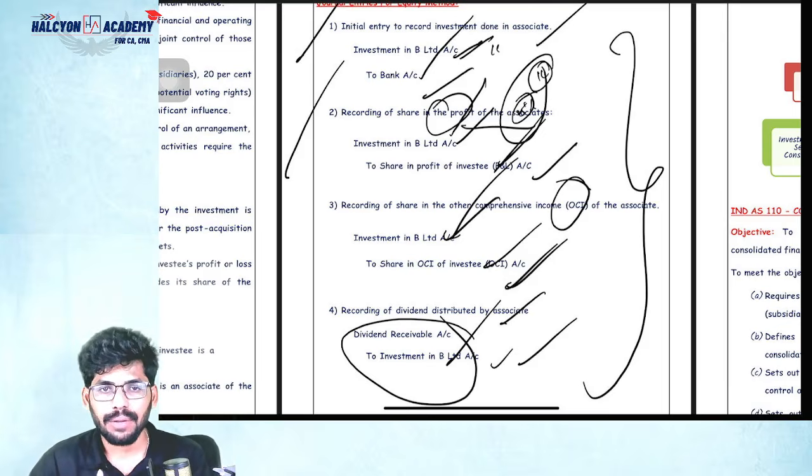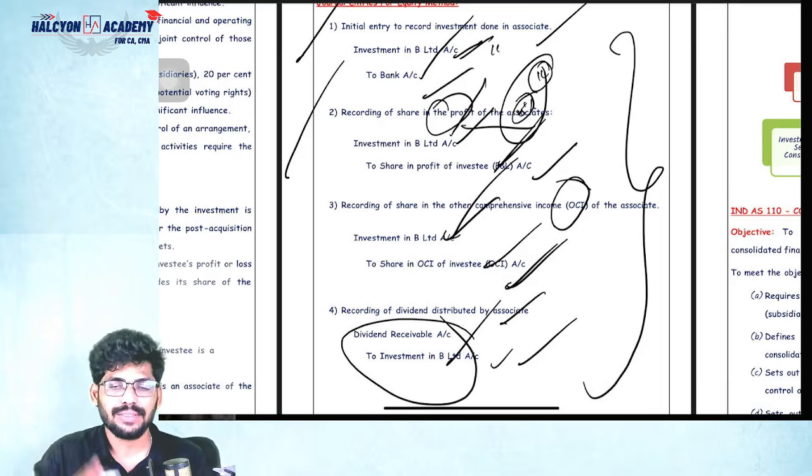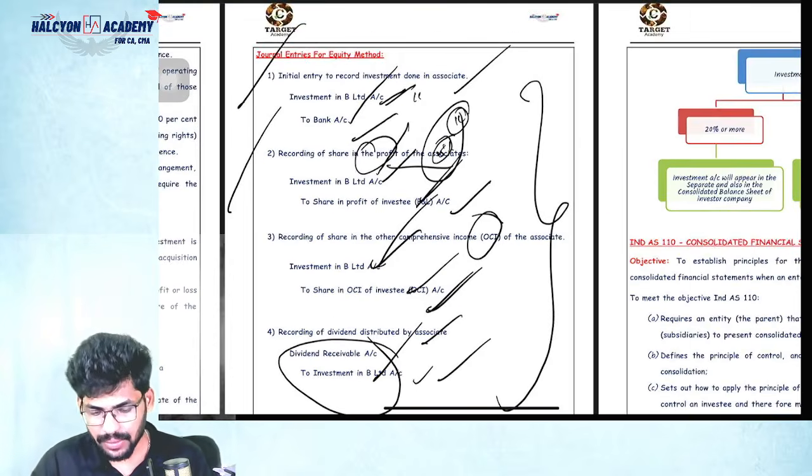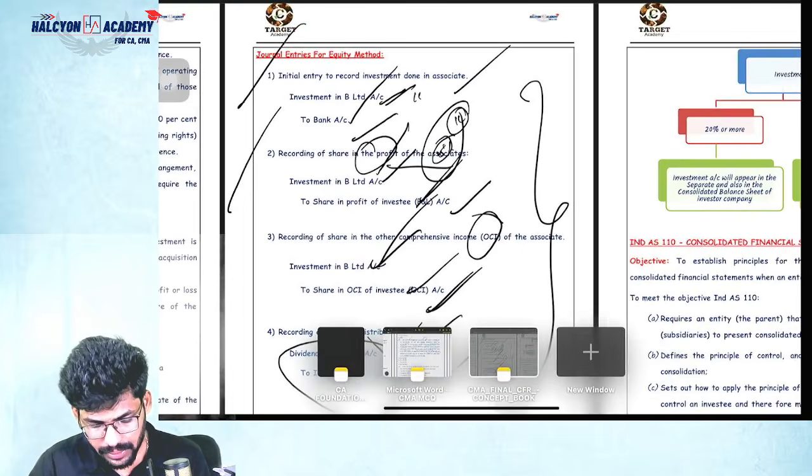Simple or not? Simple. They will give profits. They will give OCI. Because of that, the investment value will increase. If you receive any dividend, because of that, the investment value will decrease. That's it.